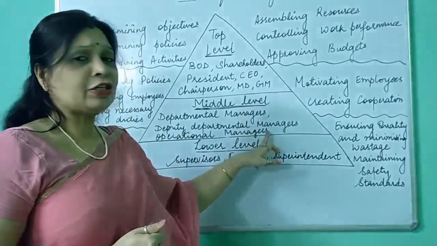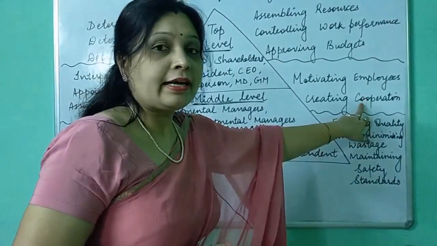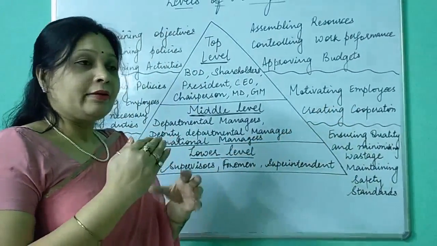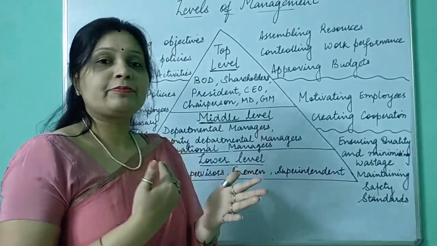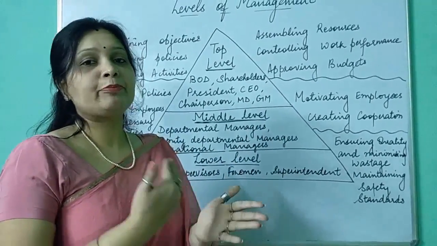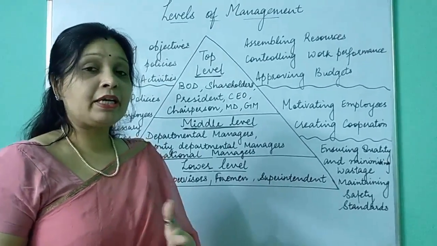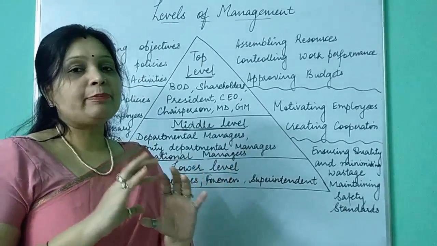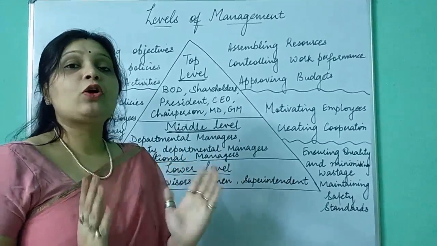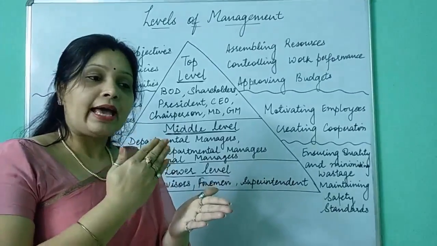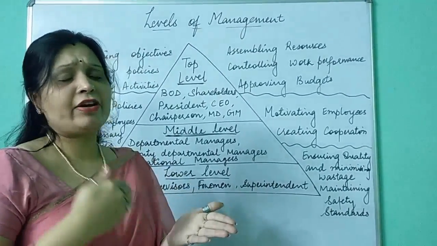And the last function of this level manager is creating cooperation. Creating cooperation means, as I said, in middle level there are many departments like finance department, purchase department, production department, sales department, human resource department, HR department. There are many departments in a particular organization. So cooperation has to be created between all of them, because the act of one department necessarily affects the other department.